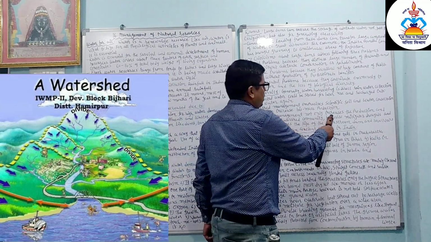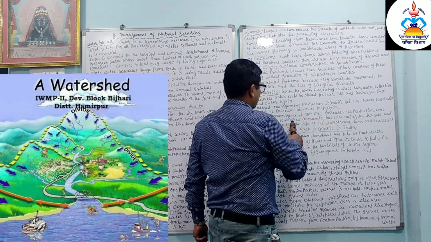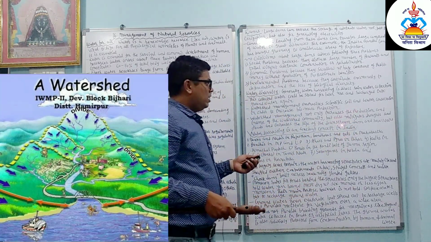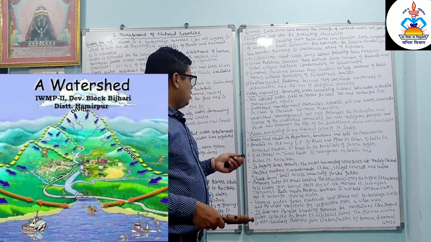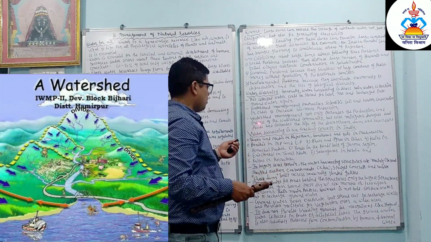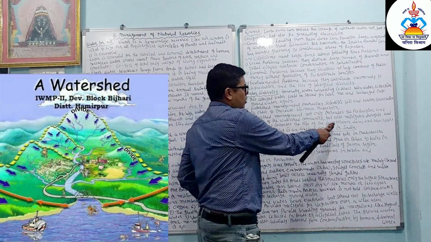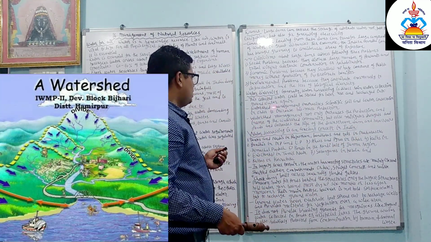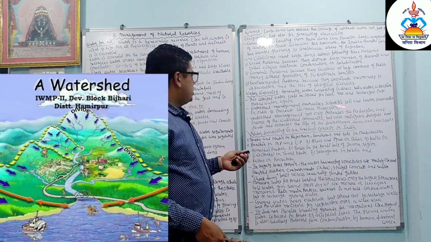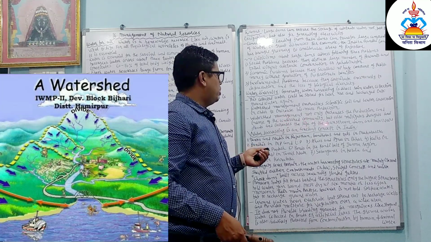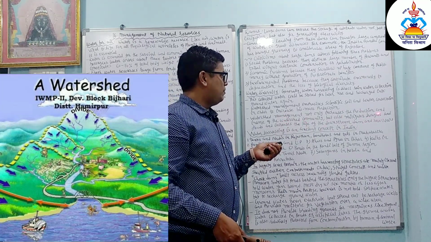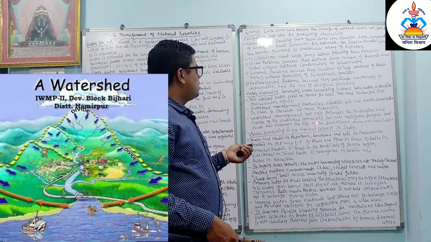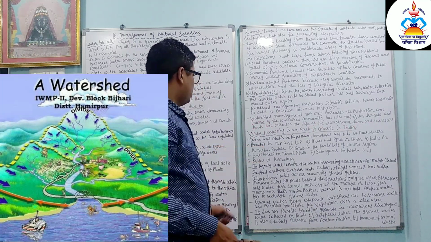Watershed management not only increases the production and income of the watershed community, but also mitigates drought. It also decreases the problem of floods and increases the life of downstream dams and reservoirs. So watershed management reduces the drought, reduces the floods and increases the life of downstream dams and reservoirs.